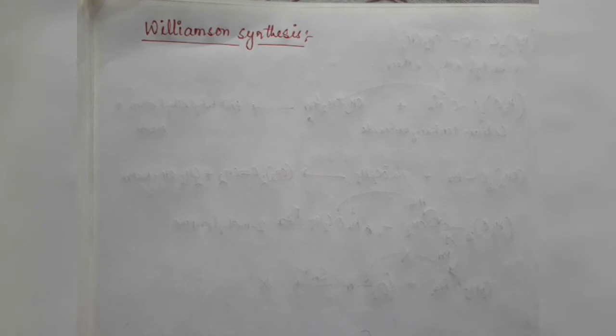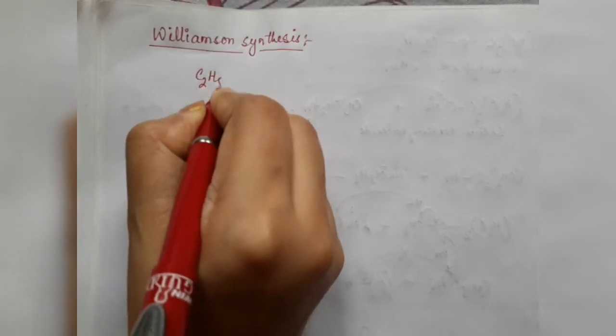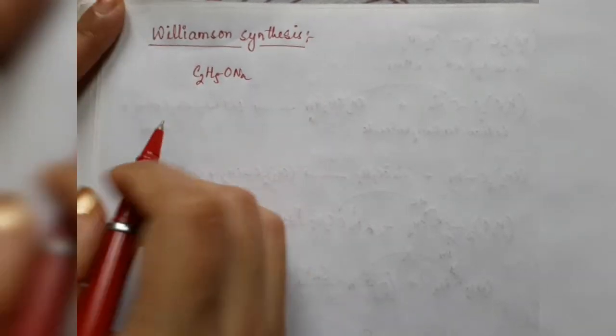So what is that? When alkyl halides are heated with sodium or potassium alkoxide, ethers are obtained. Let me show you one example. C2H5ONa, what is that? This is sodium ethoxide, right?